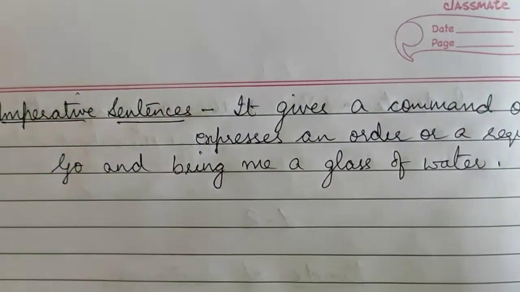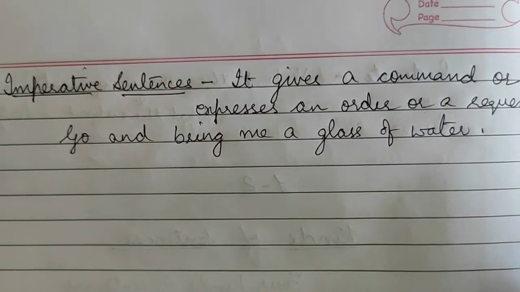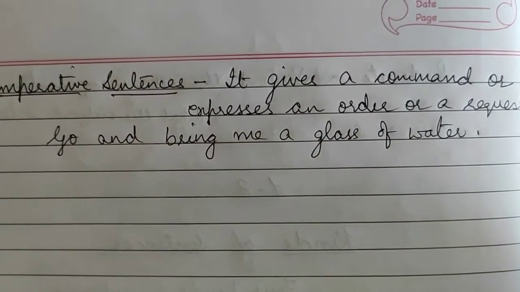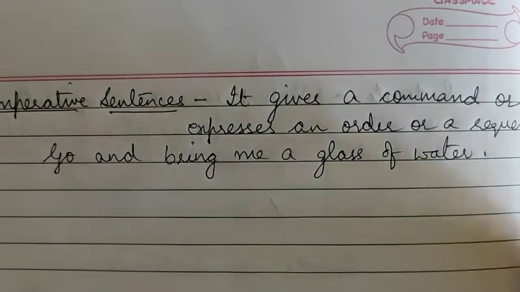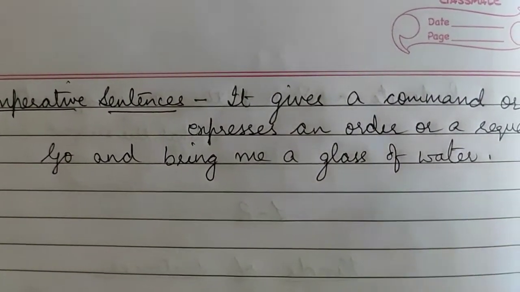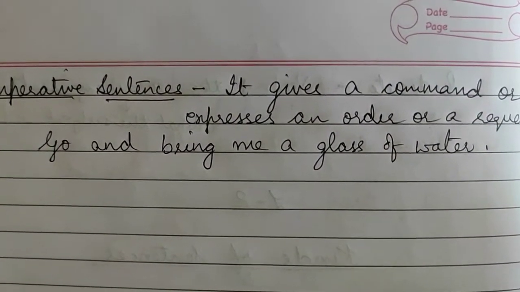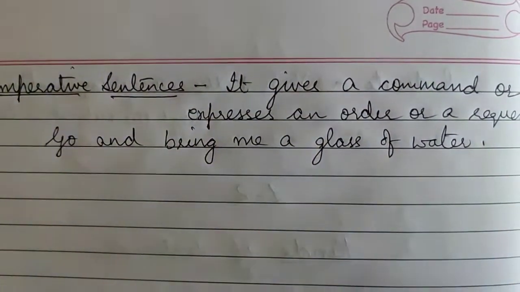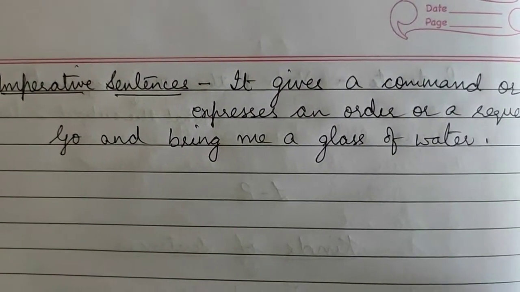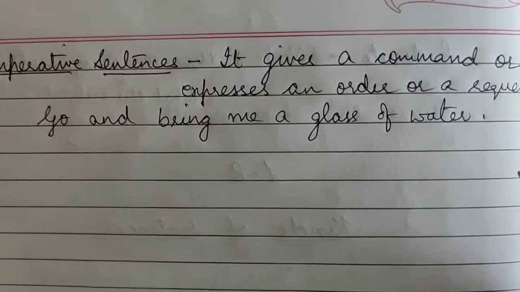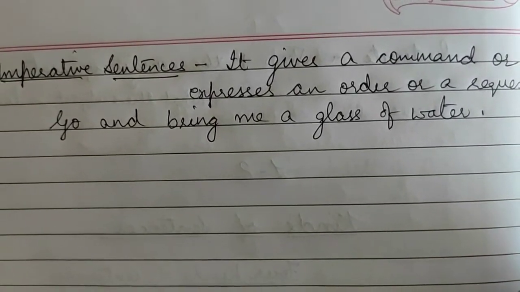Suppose at home your mother is telling you, go to the kitchen and bring me a glass of water. So this is an order from your mother. Which kind of sentence is it? It is an imperative sentence in which an order is being given.